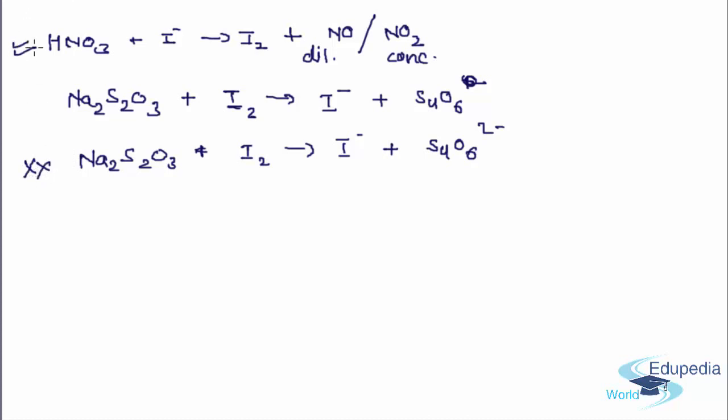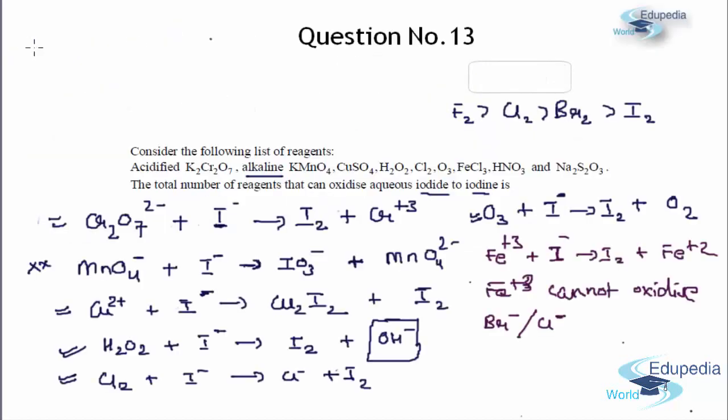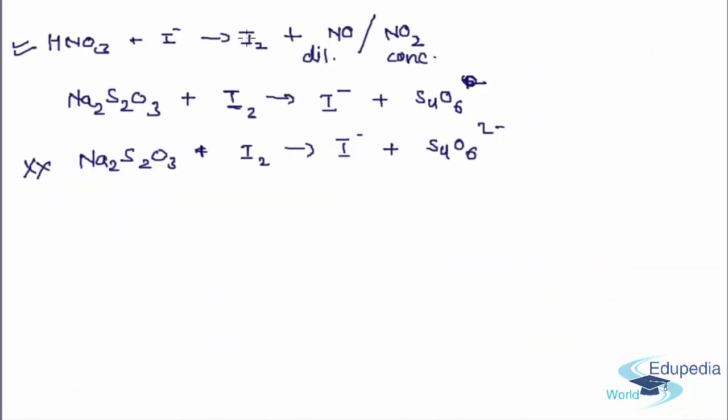Fine. So now we are basically left with counting the number of reagents. If we start from dichromate, this will be my 1, 2, 3, 4, 5 and 6, that is Fe plus 3, and finally 7, that is HNO3. So the correct answer for this particular question would be 7. That is a total of 7 reagents can oxidize I minus into I2.